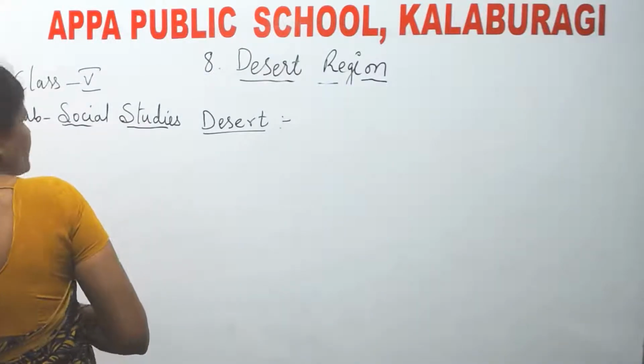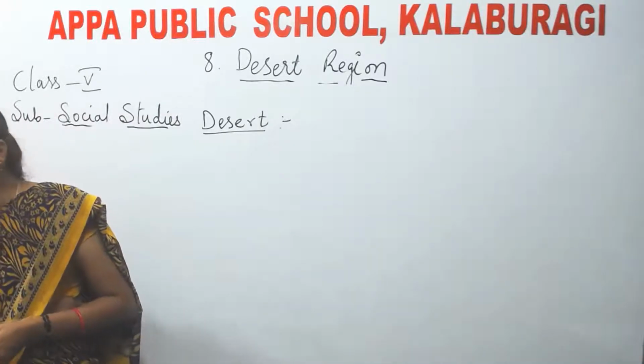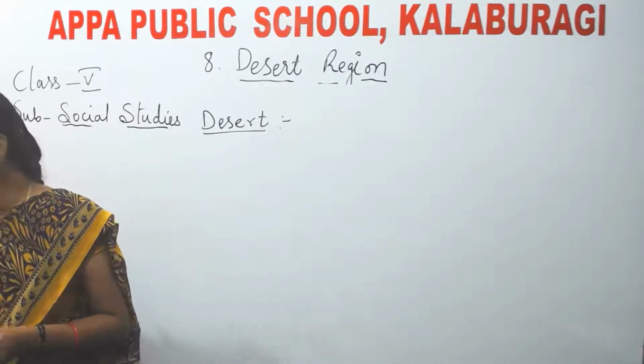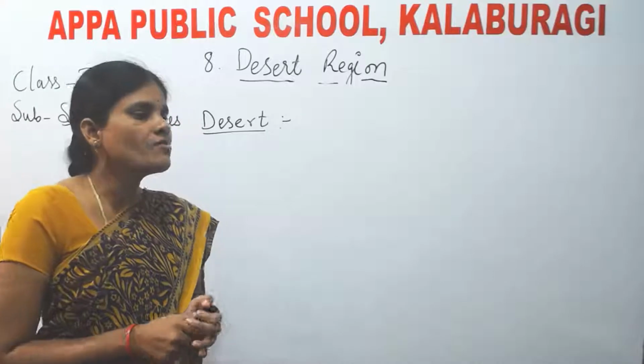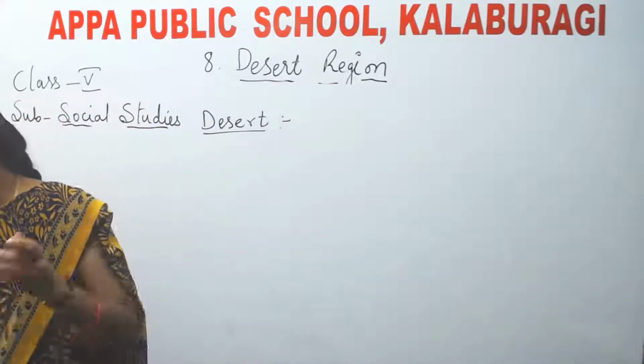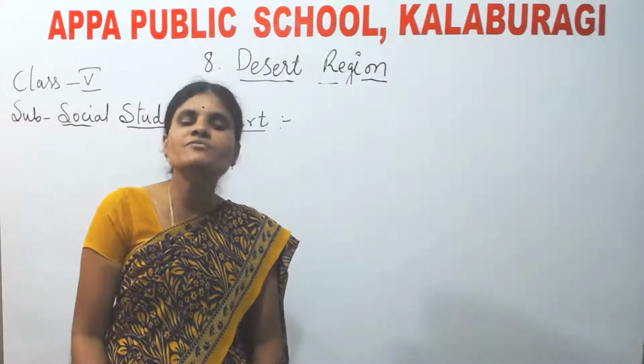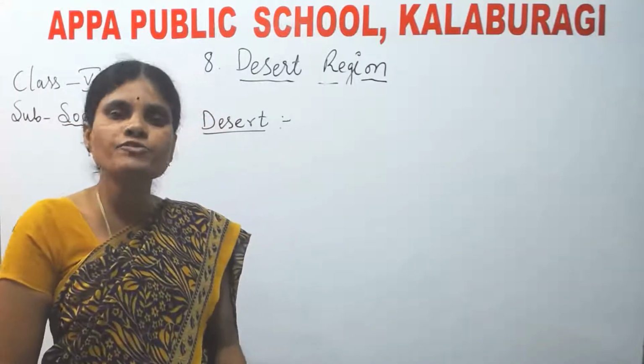Desert is nothing but a large area of land which has very little water and few plants. What is the desert? Desert is a large area of land which has very little water and few plants.